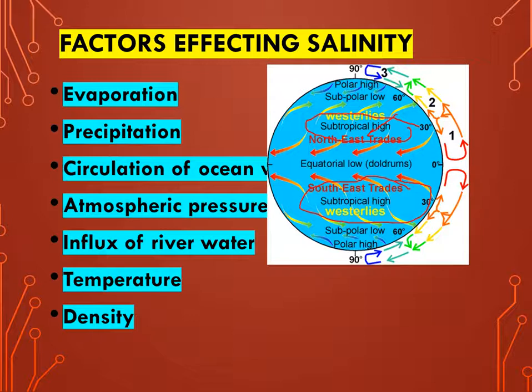We know that warm ocean water tends to become less dense. The warm ocean water is less dense. Why? Because it contains a lower concentration of salt, whereas cold ocean water contains more salt, so it becomes more dense. Okay, so that's why temperature and density affect the salinity. So these are the common factors that affect salinity.